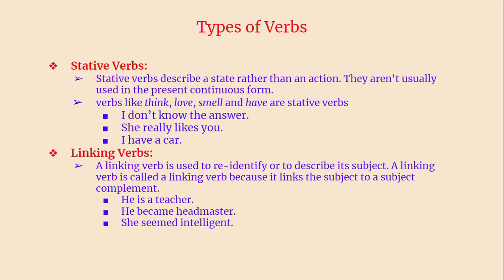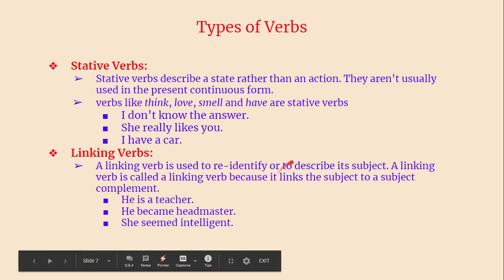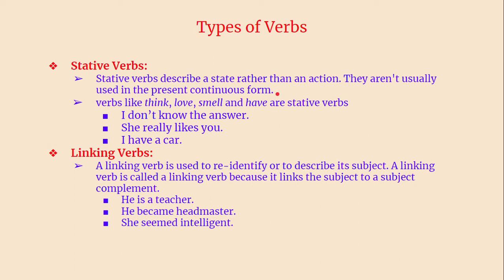There are so many other types of verbs. Stative verbs: the word says state. It describes the state of the speaker. Stative verbs describe a state rather than an action. So there won't be any action as such, but it tells a state or status. They aren't usually used in the present continuous form. These verbs are used only in simple present tense, but not in continuous tense.